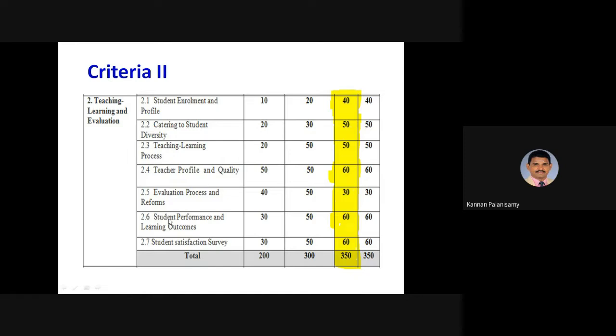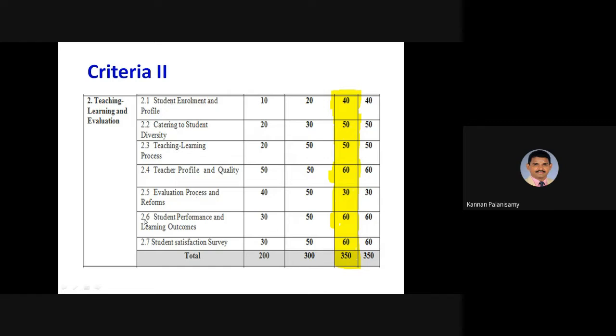The next key aspect is student performance and learning outcomes, which has 60 marks. Today's focus is this key aspect. Then the last one, student satisfaction survey. For this we have to provide some questionnaires, and then they make a survey themselves and do all these things. So these are all the things in criteria 2.